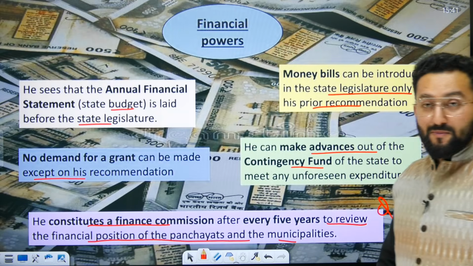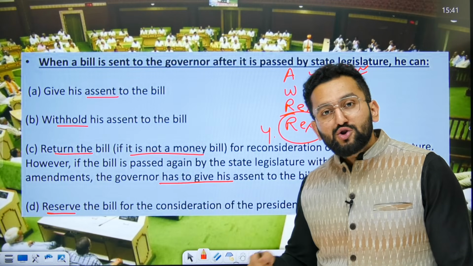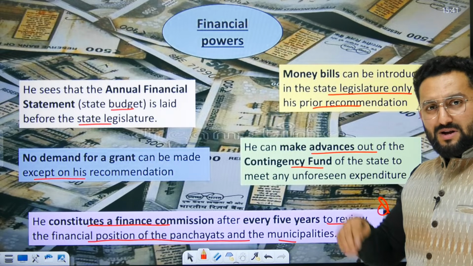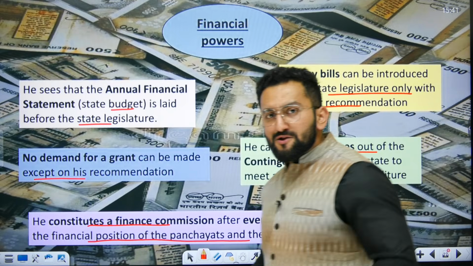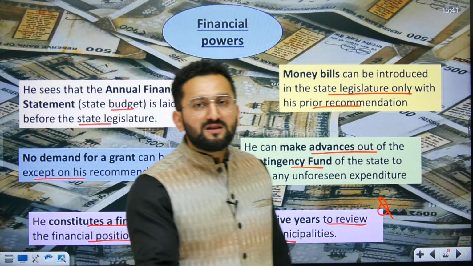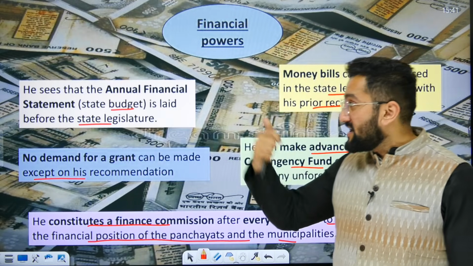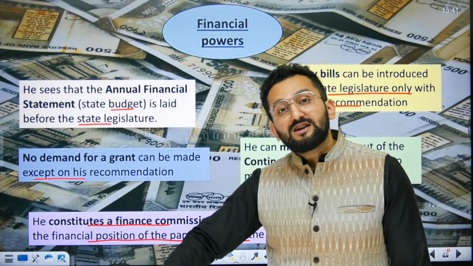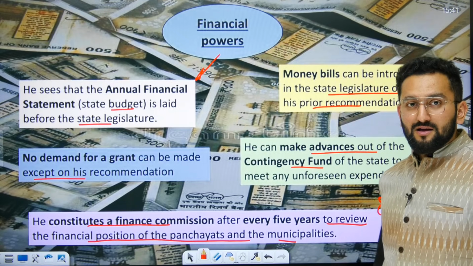Now, financial power. This we are going to use also, because now we are going to compare president and governor also. These things are going to get embedded in your mind, don't worry. In case of president, I told you, the budget is presented in Lok Sabha with the prior recommendation of the president. Similarly, in case of state government, the budget is presented in the state legislative assembly on the prior recommendation of the governor. So that is financial power.